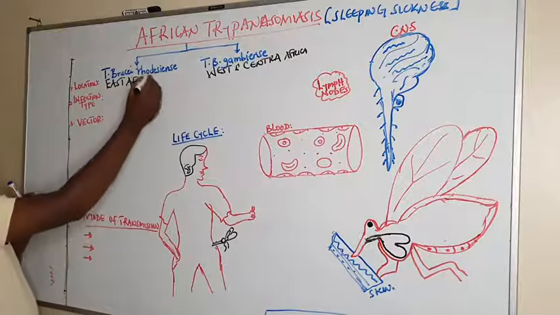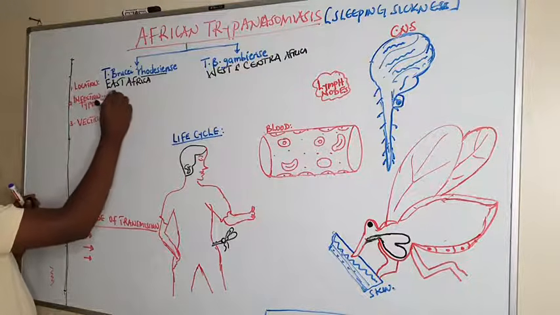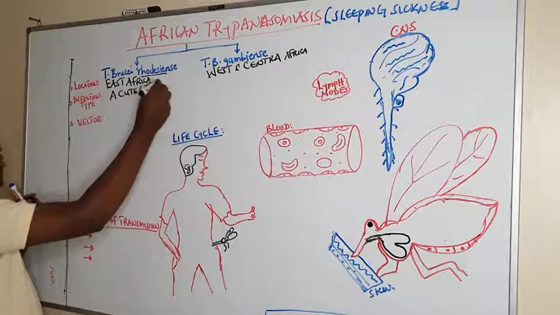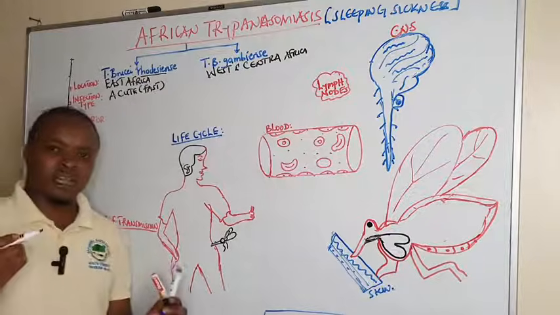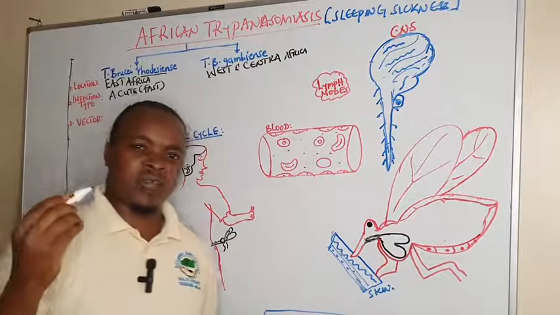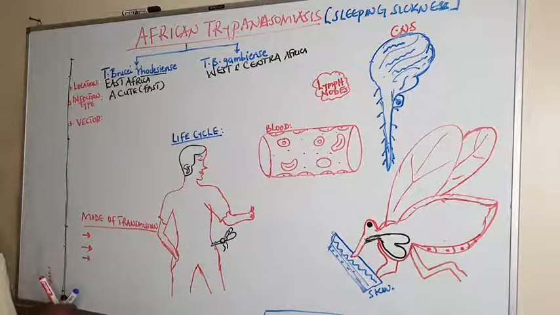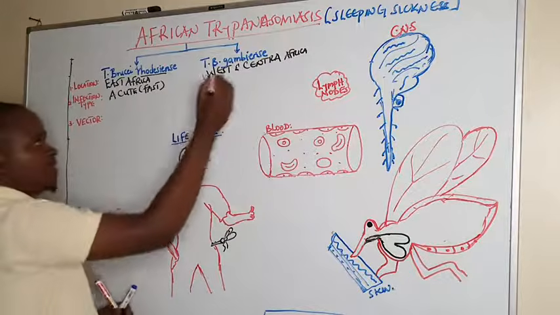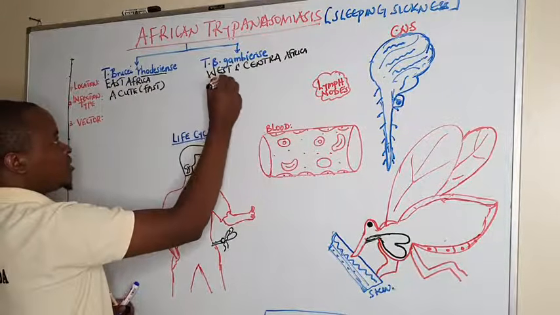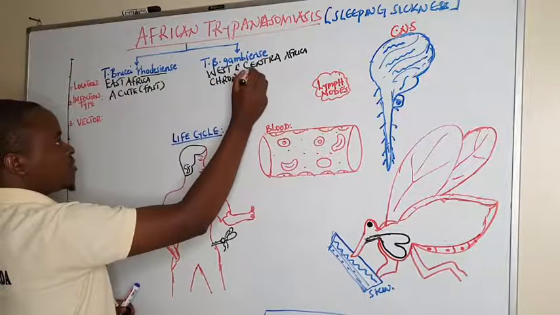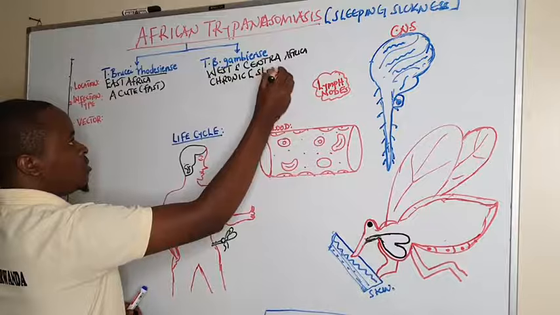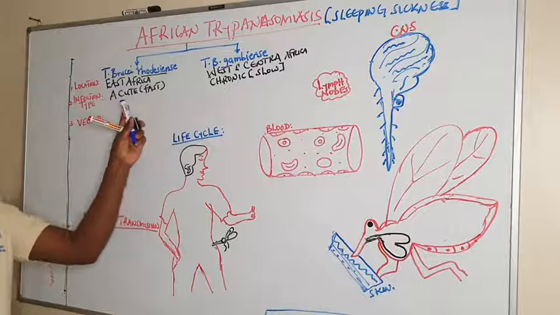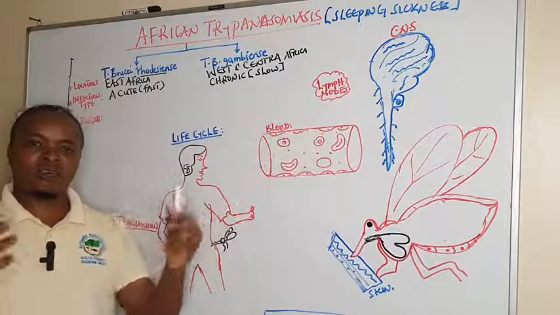The infection type of rhodesiense is acute, meaning the onset is fast. After a bite by a fly known as Glossina, the infection spreads faster. Whereas in Gambian, the infection is chronic, meaning it is slow onset. This one takes days to weeks to months, whereas this one takes months to years to develop into what we call the late period.